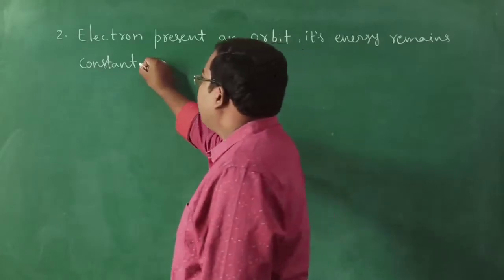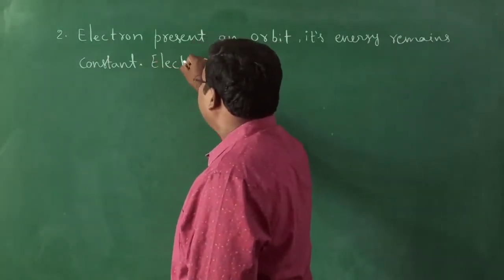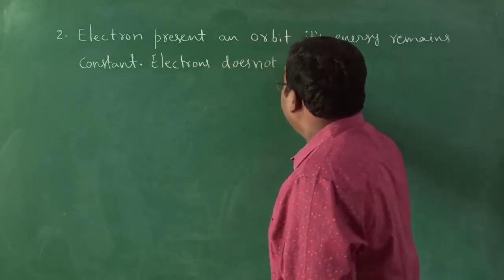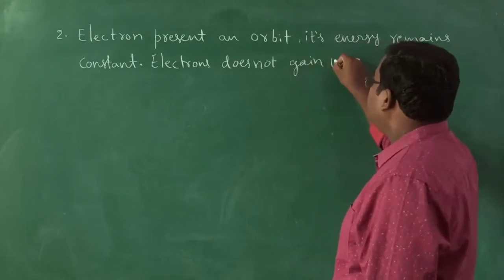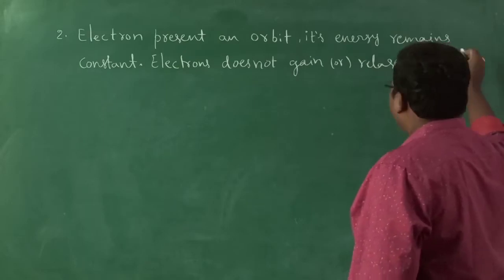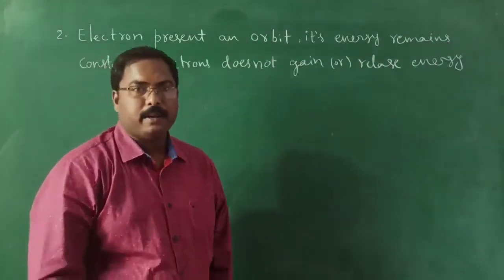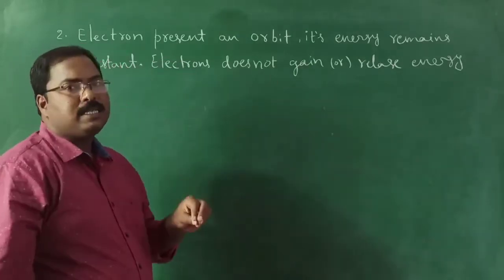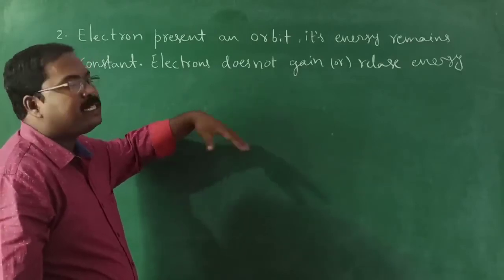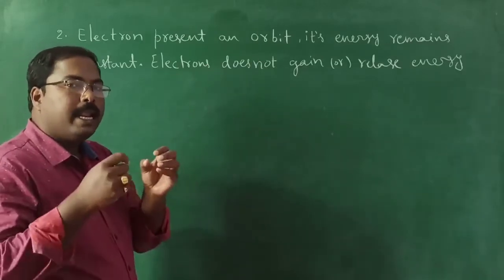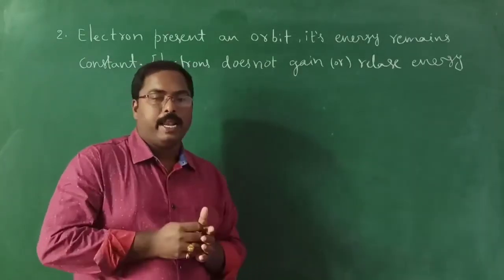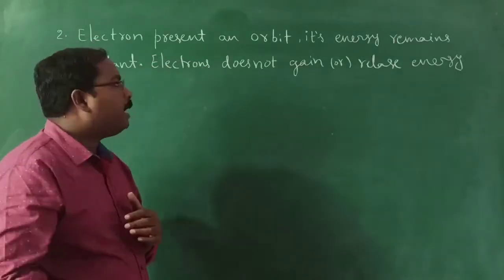What it means? The electron does not gain or release energy when it is present in a particular orbit. Got it? That is why these orbits are known as stationary orbits or energy levels. So, stationary energy levels. It means the energy of the electron in a particular orbit is quantized, a fixed value. We will discuss how to calculate everything.